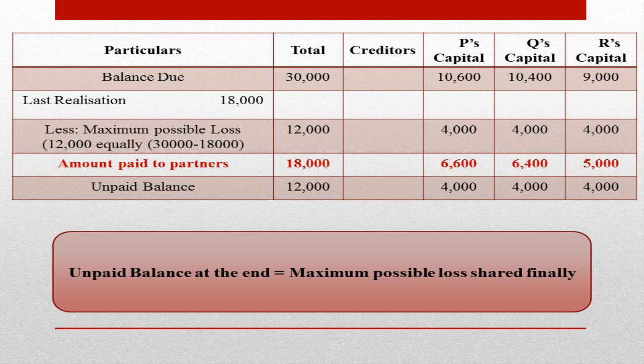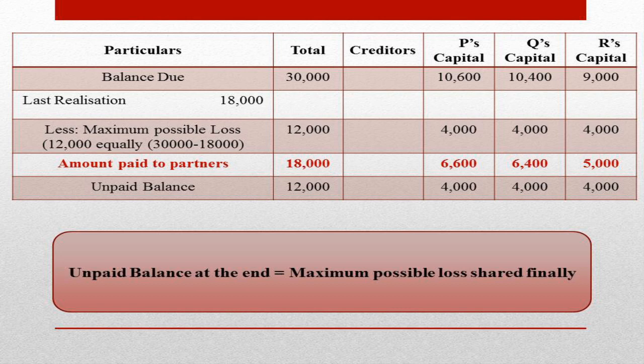And here after distributing the amount, the balance in the capital account of the partners is 6,600, 6,400 and 5,000. See, here the capital account of all the partners shows a positive balance. That is, the capital accounts of all the partners show a credit balance after distributing the maximum possible loss.